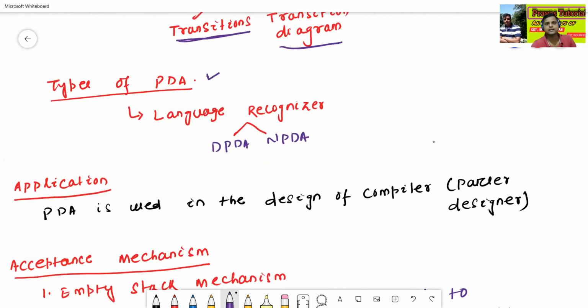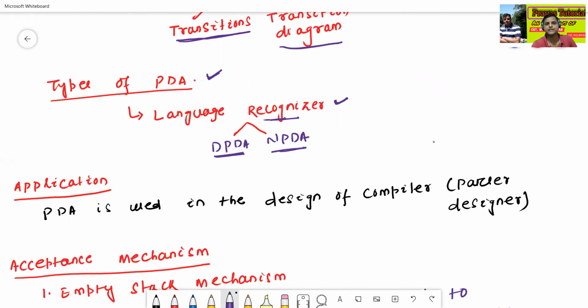So generally there are types of push down automata. Generally here, in case of push down automata, only one type, this is called language recognizer push down automata. The language recognizer can be divided into two types. One is called DPDA, another one is NPDA.